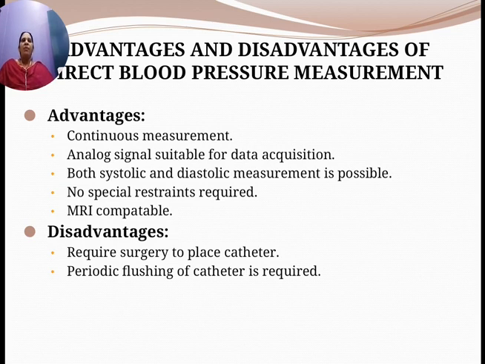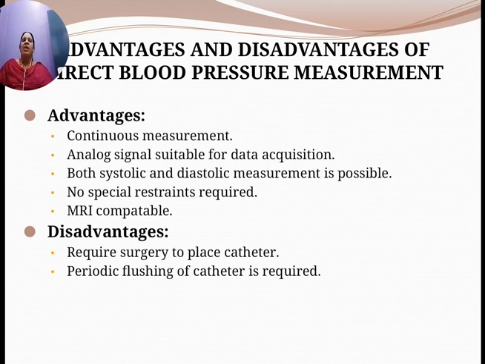Both systolic and diastolic measurement is possible. No special restraints are required, and it is MRI compatible.